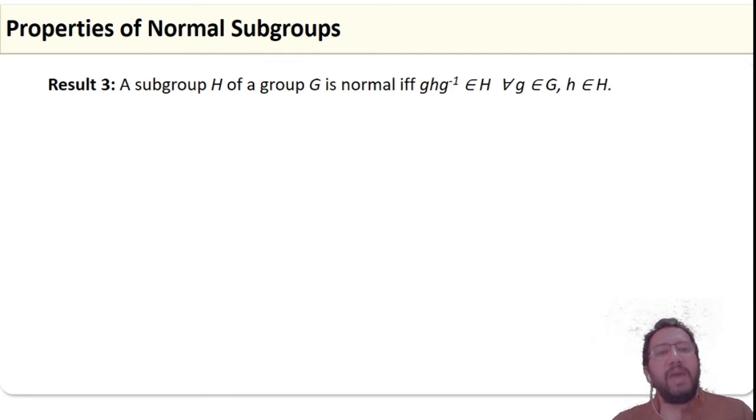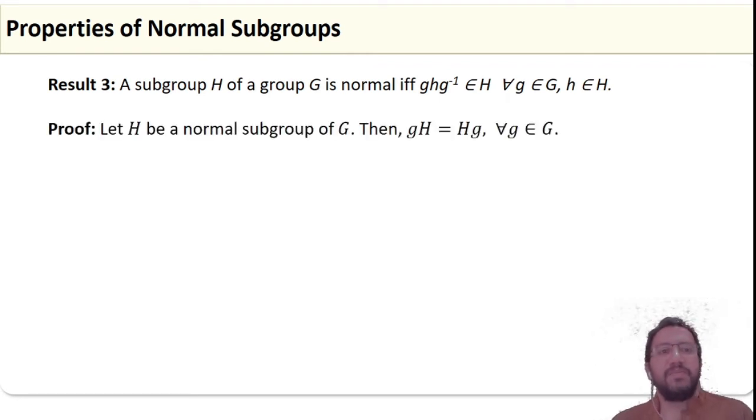Now, a subgroup H of a group G is normal if and only if ghg inverse belongs to H for all g belongs to G, h belongs to H. So let H be a normal subgroup of G. Then we try to prove ghg inverse belongs to H for all g belongs to G and h belongs to H. We know that if H is a normal subgroup of G, from the previous result, gH equals Hg, that is every left coset is equal to every right coset of H in G.